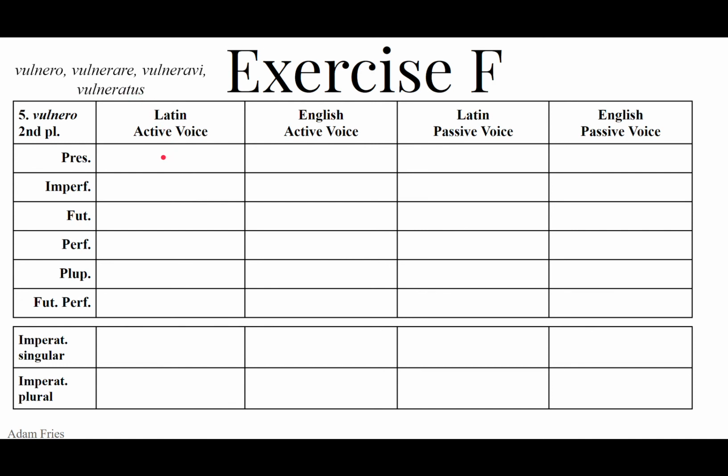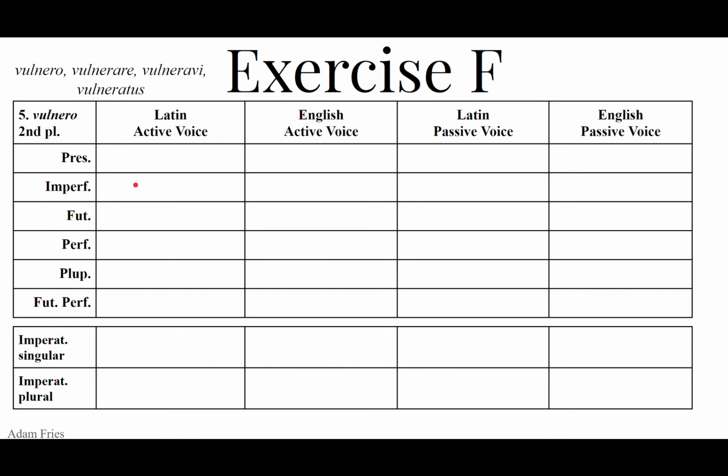So the present, vulneratis: vulnera, present stem, plus tis. Ye wound. Y'all are wounding right now. Passive, vulneramini. Vulneramini. Ye are being wounded. It's happening right now. Y'all are being wounded.